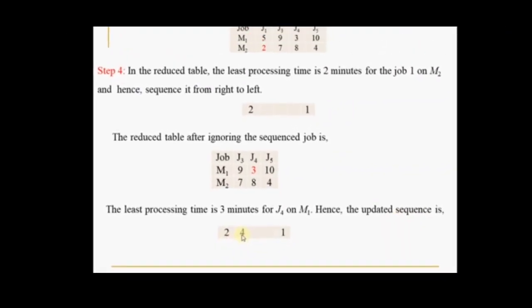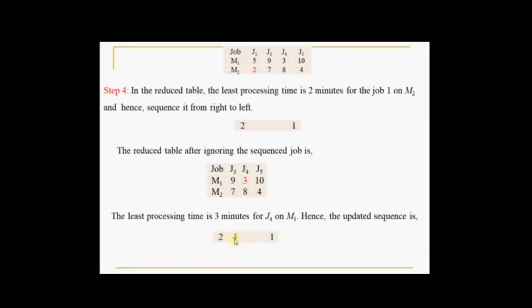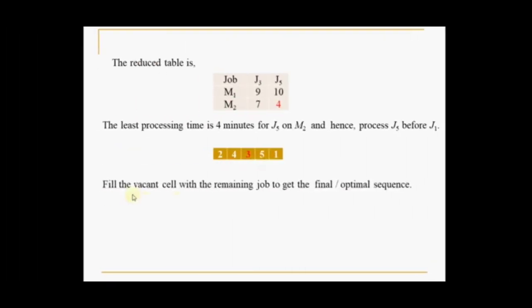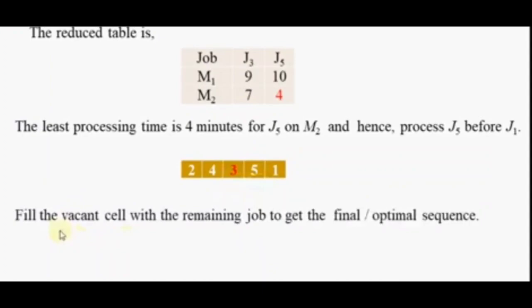Now once again, eliminate job 4 and write the reduced table. This is the reduced table now. After sequencing job 4, only J3 and J5 are left. Now once again find the least processing time here, that is 4 minutes, which corresponds to J5 on the M2 machine.